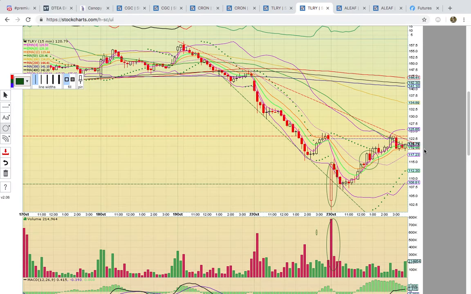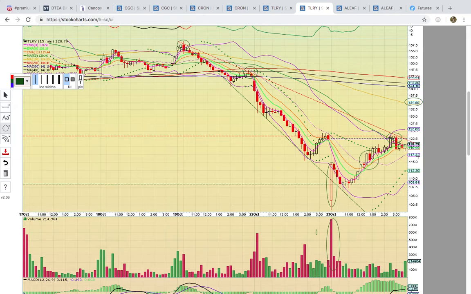It has to get above this 121 level. The 50 simple moving average is currently at 120.46, and then you have this descending resistance line, and it's lined up right with these candles here. So really, once it gets above this 123 level, the high close from today, that should be the signal that it wants to push higher. It's set up right now. If it does, it could possibly run back up here to that 100 simple moving average at 134.89.